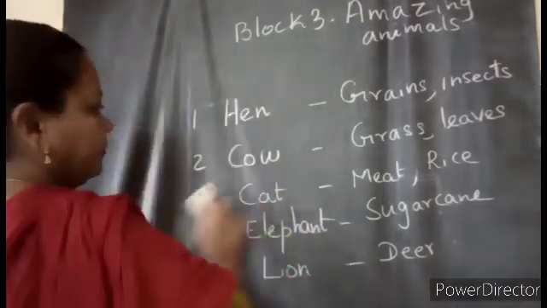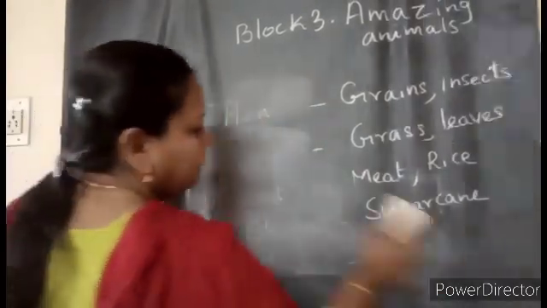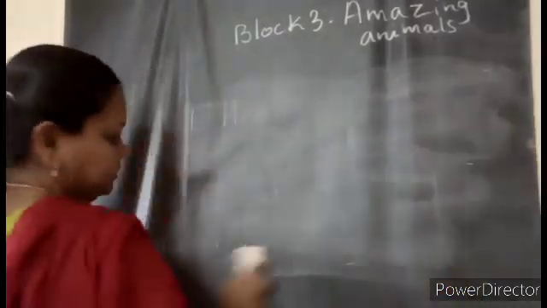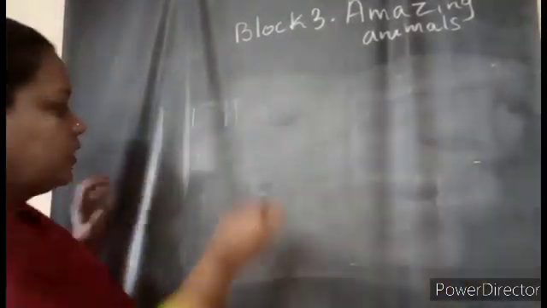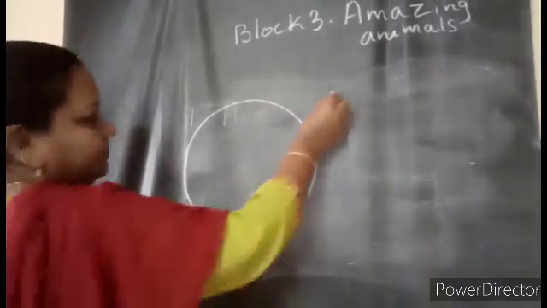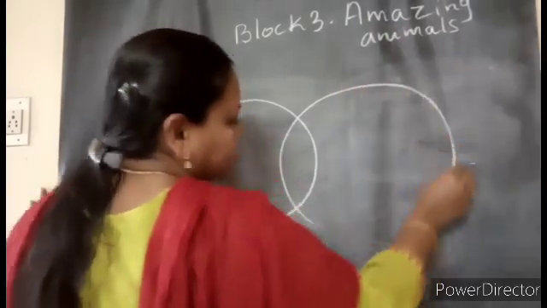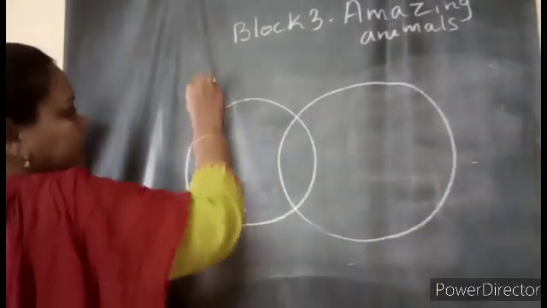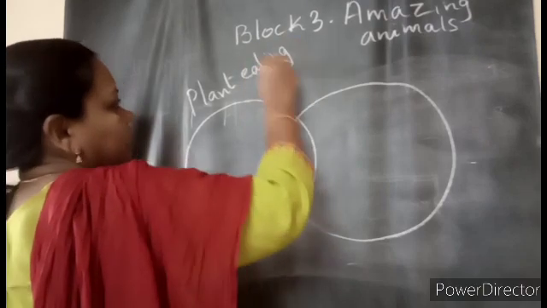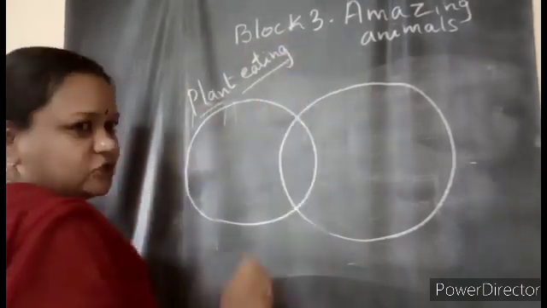Yes, children. Now I am going to draw two circles, and from that we are going to learn something. Yes, see here. Now here we are going to write the names of some animals. Just now we discussed, no?